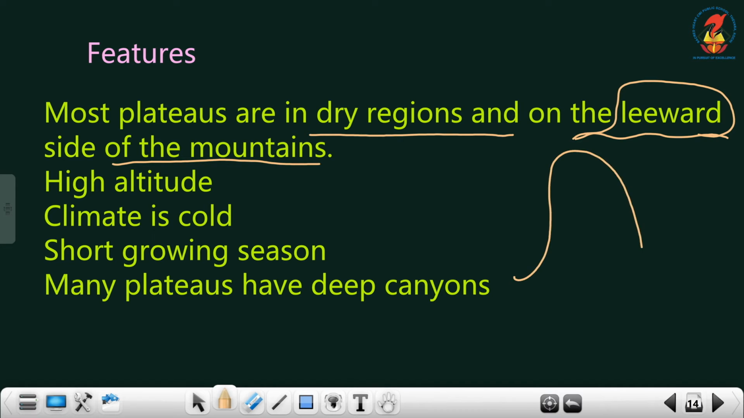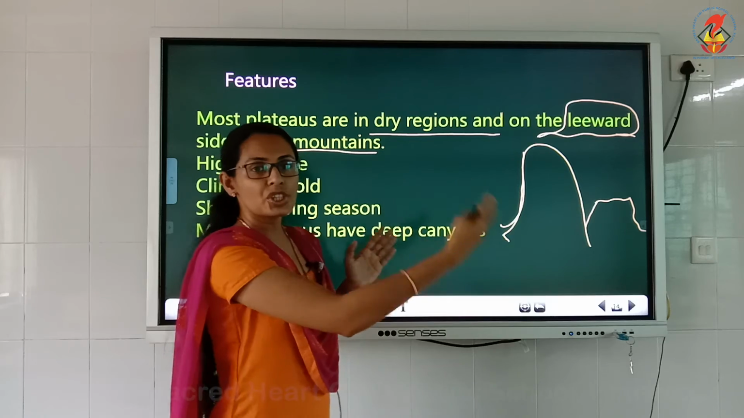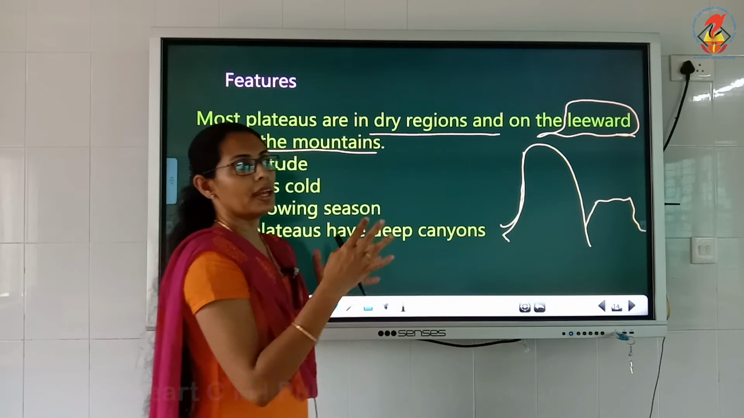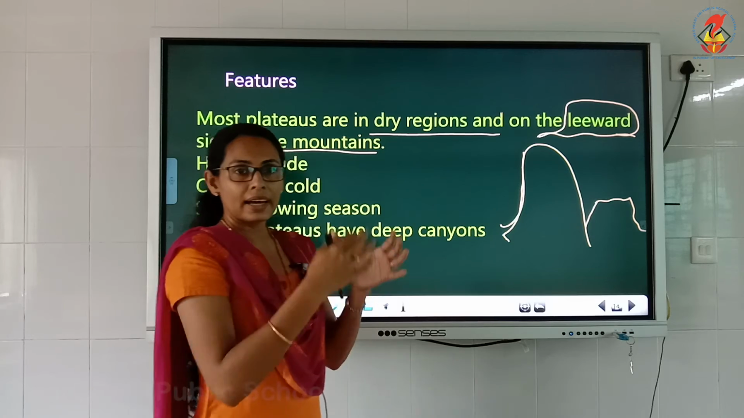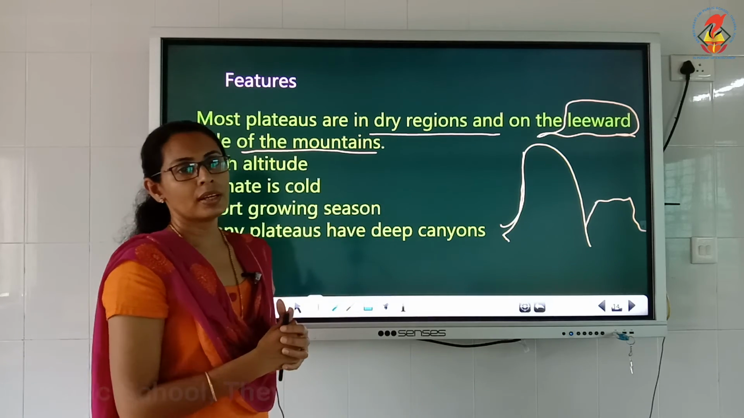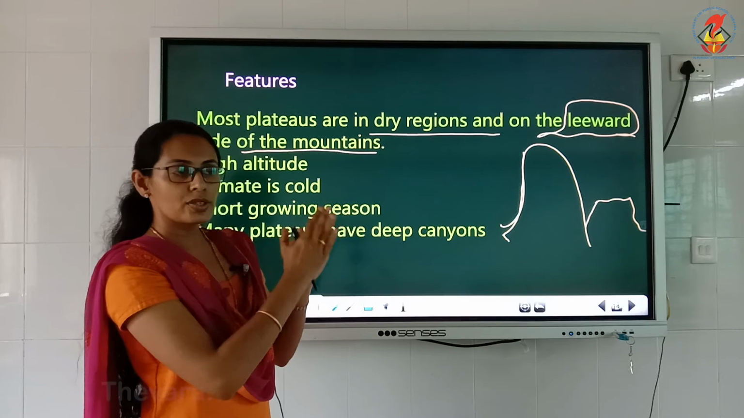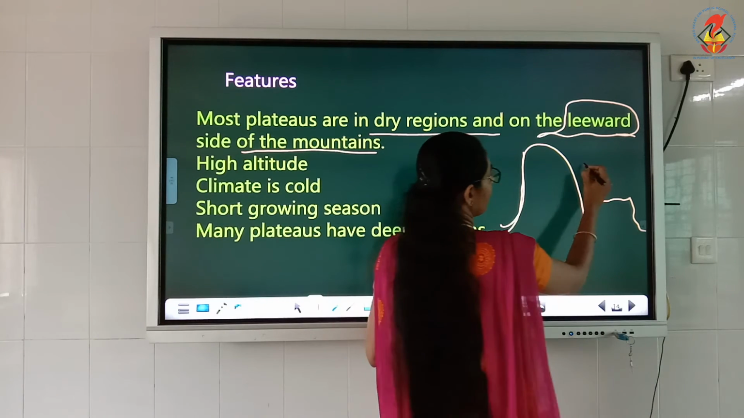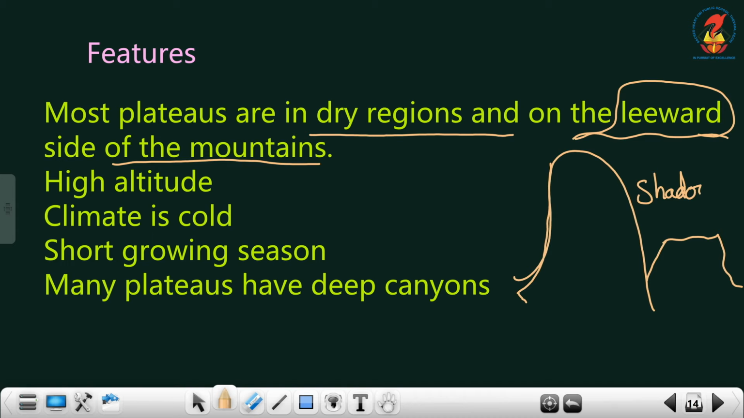Leeward meaning, for example, if this is the mountain area, then here the mountains act as the barrier. We already know that. So in this area, the table-like land will be there. Leeward side meaning it is the shadow side of the mountain. Leeward meaning it is not getting the correct sunlight because of the mountain. So mountains are there, because of that it is known as the shadow area. Leeward meaning shadow areas of the mountain.